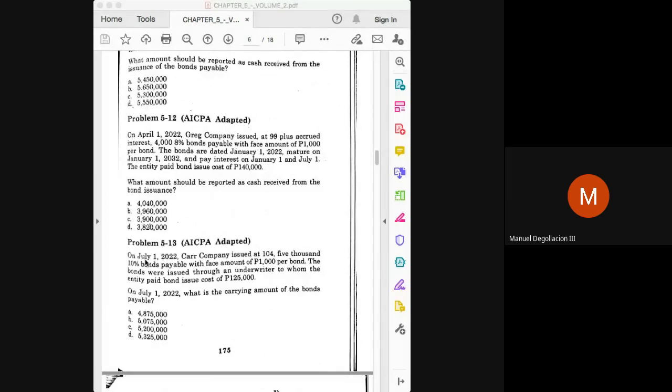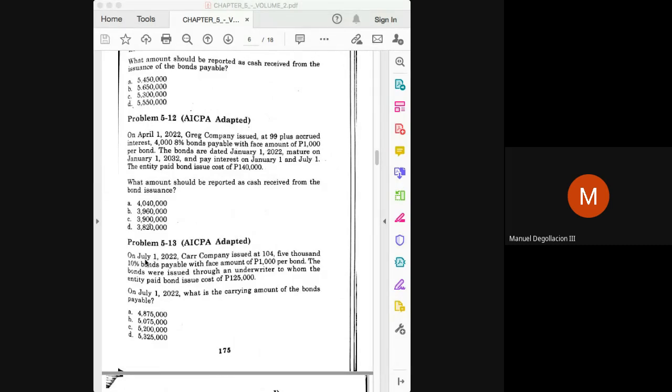Okay. Now let's proceed to problem 5-13. On July 1, 2022, car company issued at 104. 104 would be our quotation price or our rate. 5,000, 10% bonds payable with face amount of 1,000 per bond. So basically, the total face value is 5 million. The bonds were issued through an underwriter to whom the entity paid bond issuance cost of 125,000. On July 1, 2022, what is the carrying amount of the bonds? What is the carrying amount of the bonds payable? Okay, so let's get the selling price first. How much are we getting from issuing the bond, class? It's 104. 5 million times 104